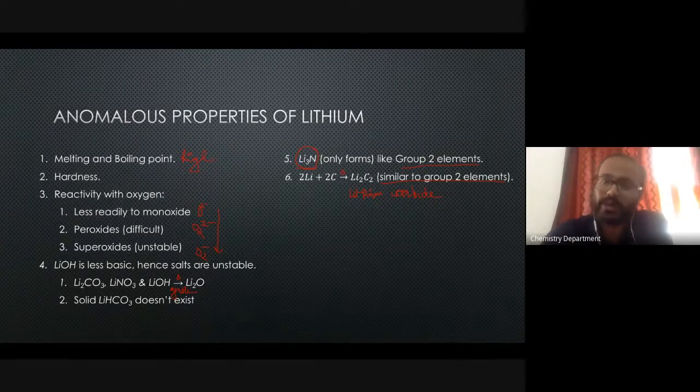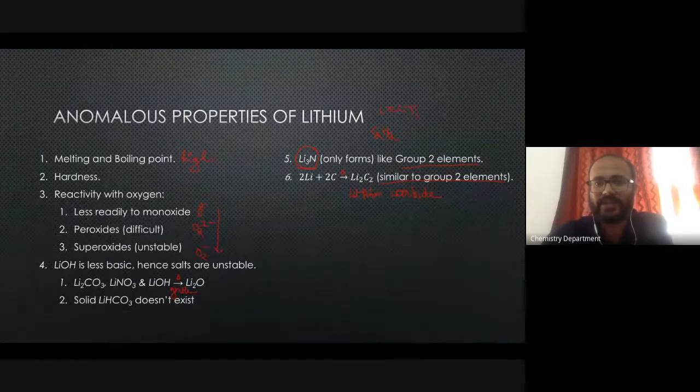However, you can form carbide with sodium only if you react it with acetylene, that is C2H2. It's an alkyne, right? You have the H. This is your acetylene.